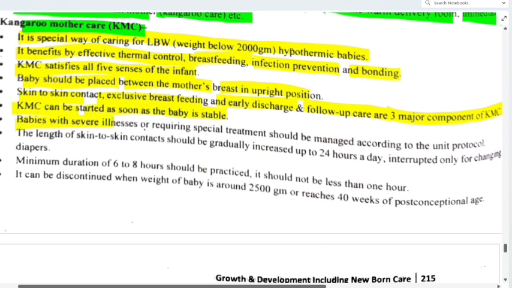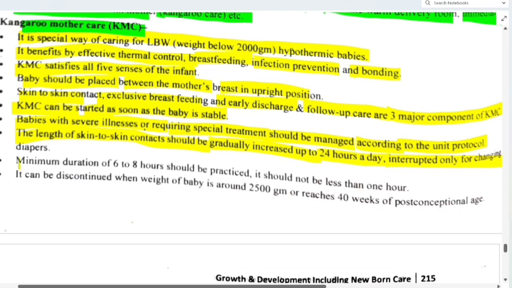Babies with severe illness or requiring special treatment should be managed according to the unit protocol. The length of skin to skin contact should be gradually increased up to 24 hours of day, interrupted only for changing diapers. Clear?